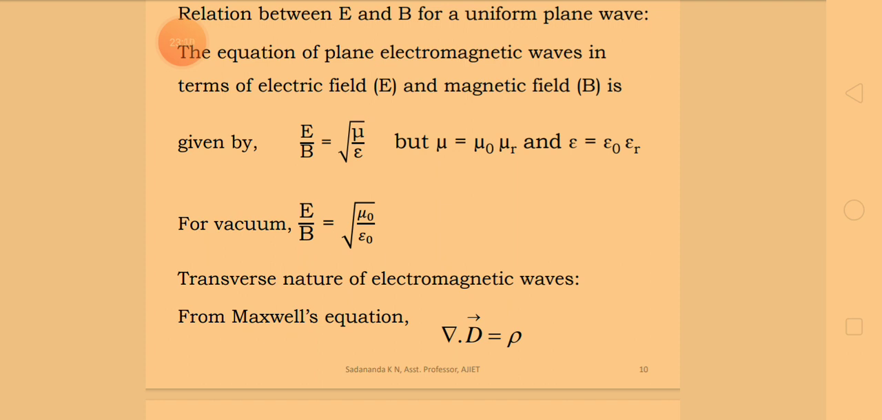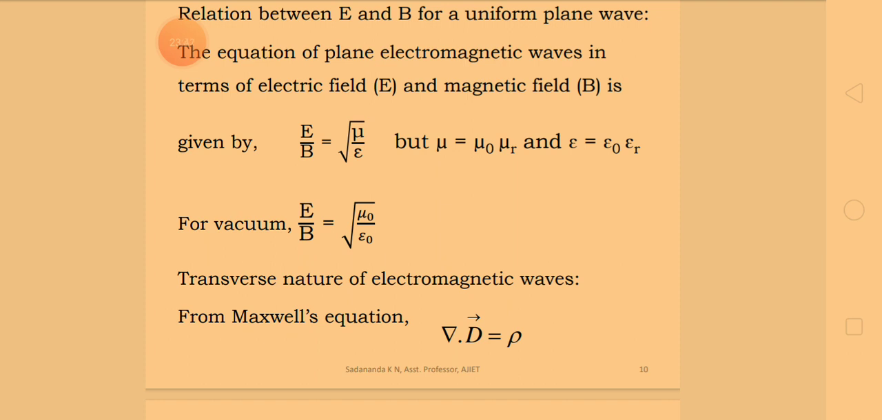Please remember the above expression for the ratio of the electric vector to the magnetic vector. From that you can determine the permeability or the permittivity of the medium. That can be evaluated using that, along with the equations mu equal to mu r into mu naught, and epsilon equal to epsilon r into epsilon naught. Next topic is the transverse nature of electromagnetic waves.